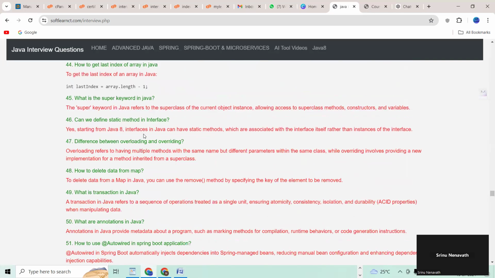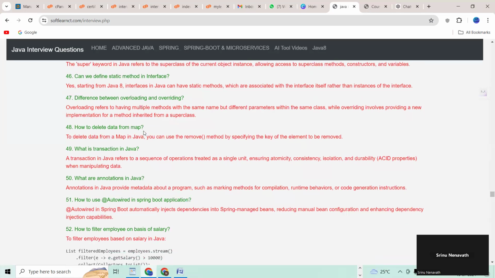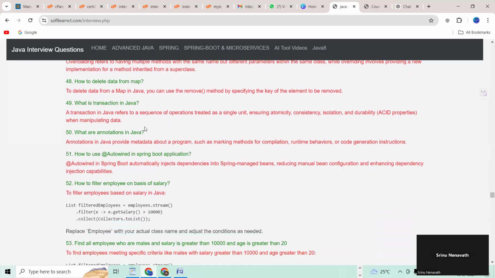45, what is the super keyword in Java? 46, can we define static method in interface? 47 question, difference between overloading and overriding. 48 question, how to delete data from map. 49 question, what is the transaction in Java?